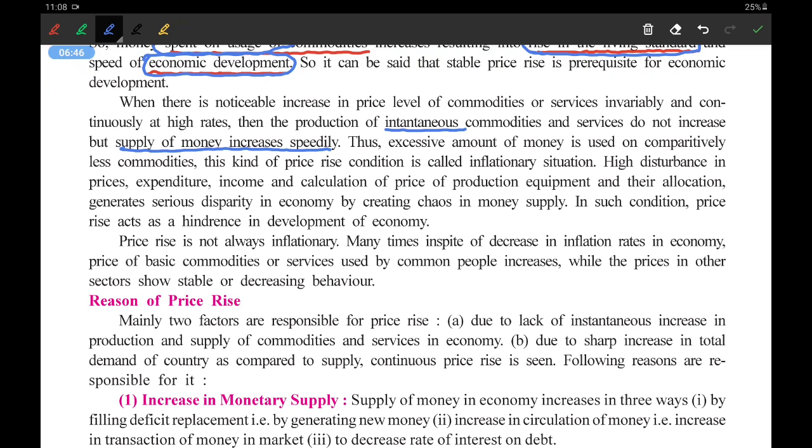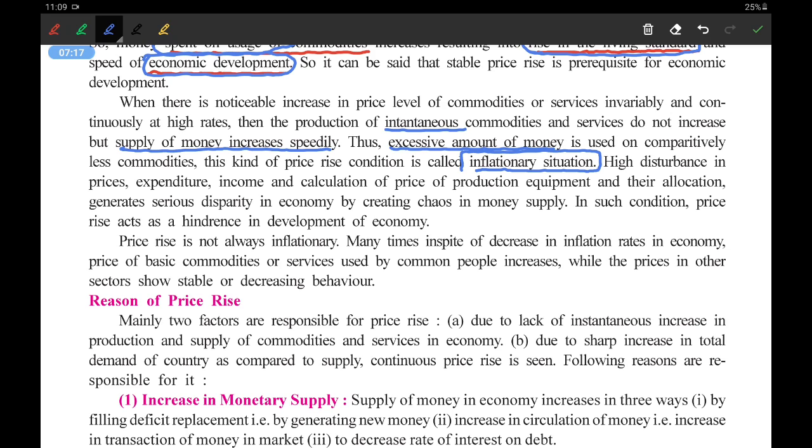And what will happen is that the excessive money which is there will be used on some of the commodities which are very few in number, and due to that there will be inflation. This is called artificial price rise. High disturbance in prices, expenses, income and the calculation of the price of production, equipment and their allocation generates serious disparity in the economy by creating chaos in money supply.